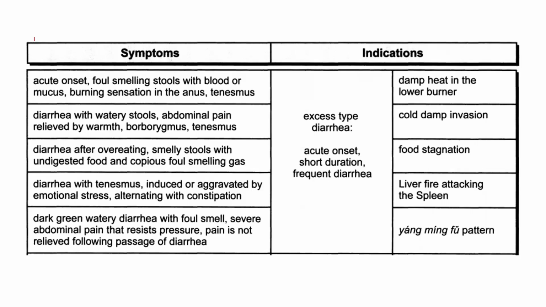If there's diarrhea with tenesmus induced or aggravated by emotional stress, alternating with constipation, this indicates liver fire attacking the spleen. If there's dark green watery diarrhea with foul smell, severe abdominal pain that resists pressure, pain not relieved following passage of diarrhea, this indicates a Yang Ming Fu pattern. All of this is an excess type diarrhea, an acute onset, short duration with frequent diarrhea.